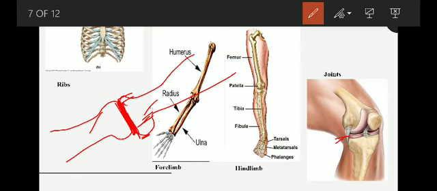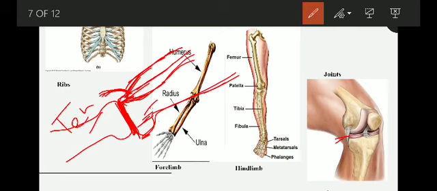Then we have muscles. Above these bones we have muscles. Those muscles are joined to the bones with the help of a tissue called tendons. Sorry, the pen is not working. So those are called tendons.